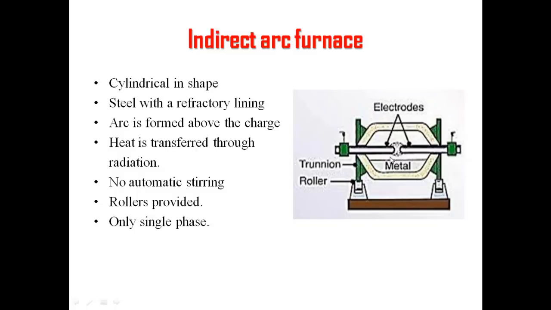The electrodes are projected through the chamber horizontally. So these are placed horizontally, and there is thorough mixing of the charge due to the rocking action, as we all know. Due to this, when rocking happens, the molten metal comes in contact with the refractory lining, and it will also absorb the heat which is absorbed by the refractory lining.